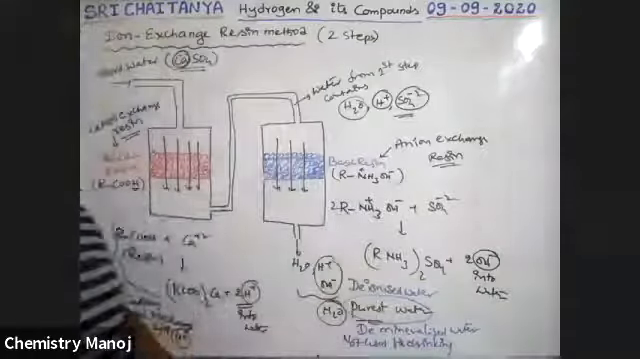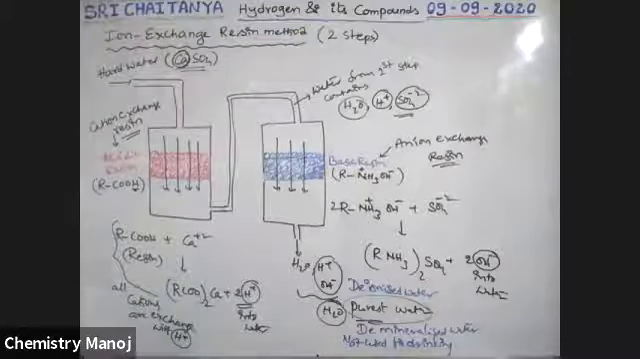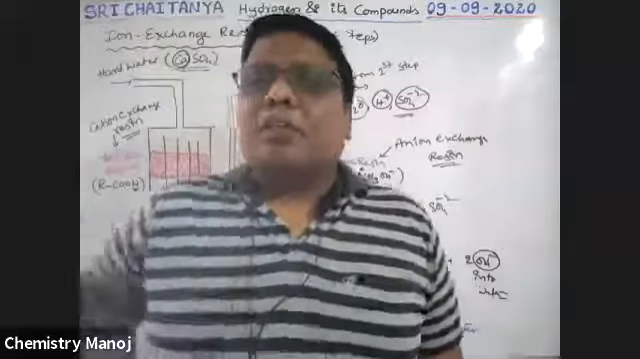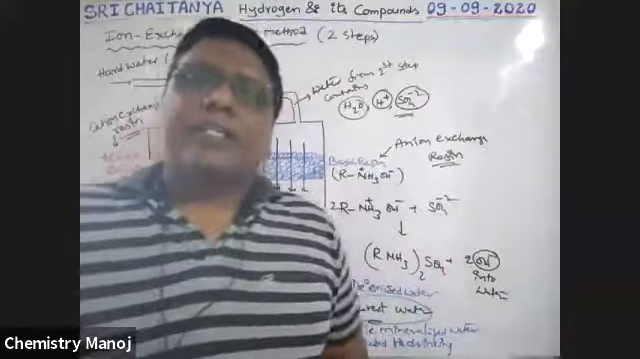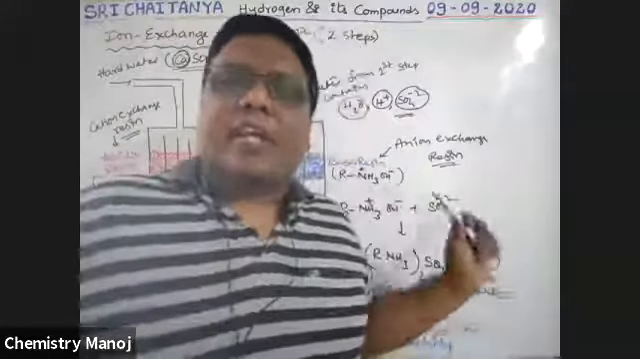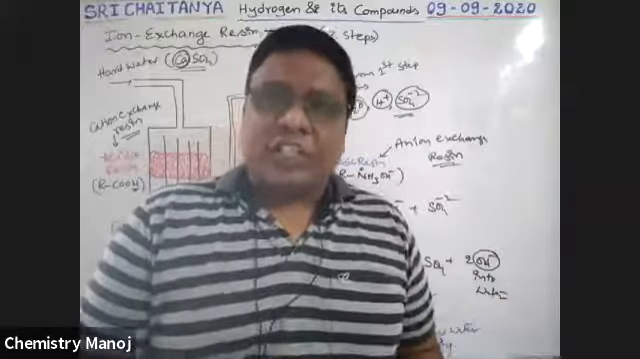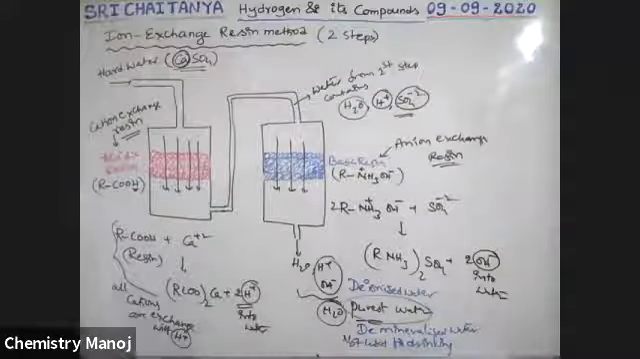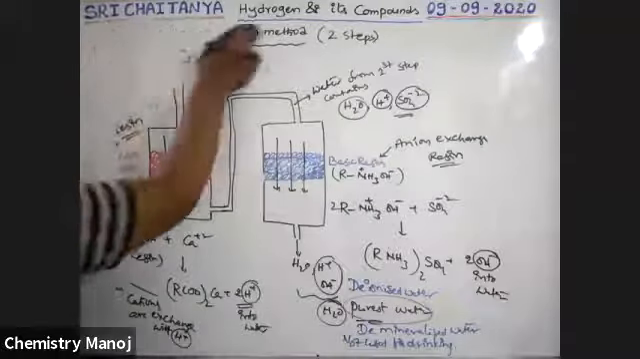So this is the way to convert hard water into soft water, that is by the ion exchange resin method. In the acidic resin, all cations are exchanged. In the basic resin, all anions are exchanged. That is the cation exchanger, this is the anion exchanger. That is why it is called ion exchange: ions are exchanged by using resins. So it is the third method and a very, very important method.